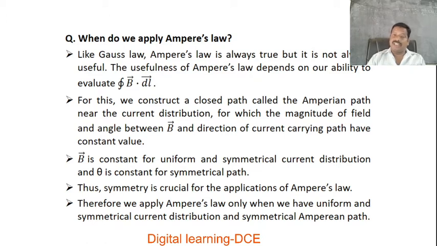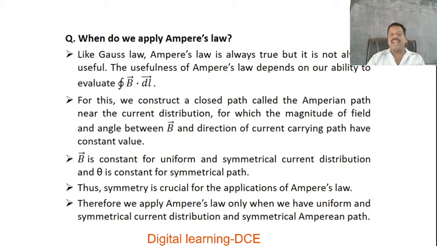The imaginary path should be constructed around the current-carrying conductor. The symmetry is crucial for the application of Ampere's law. So we apply Ampere's law only when we maintain uniform and symmetrical current distribution and a symmetrical Amperian path. These symmetries are crucial while applying Ampere's law to some standard configurations. Thereby, we can evaluate the value of the line integral along the closed path easily.